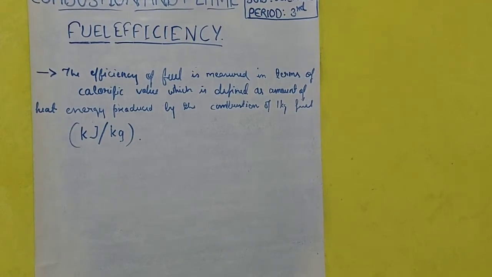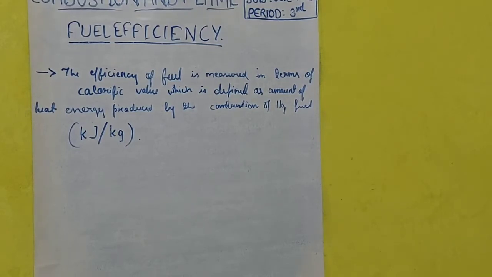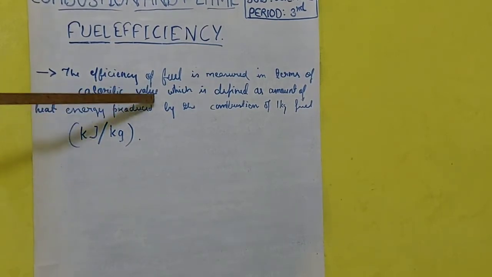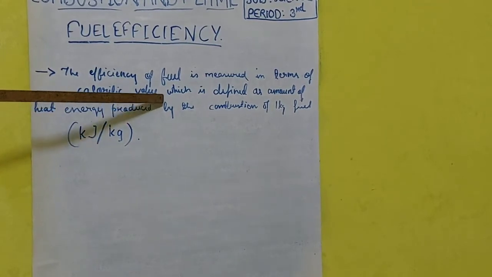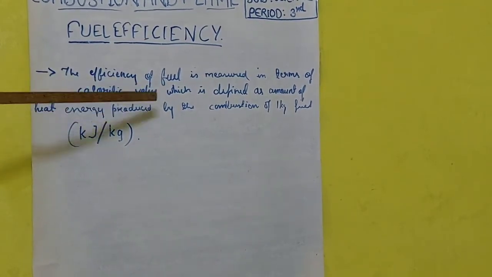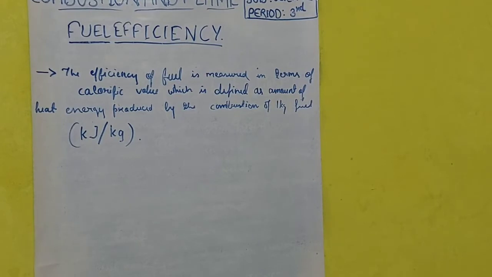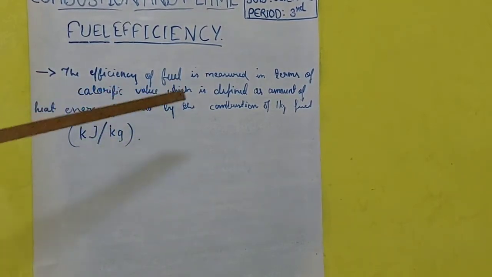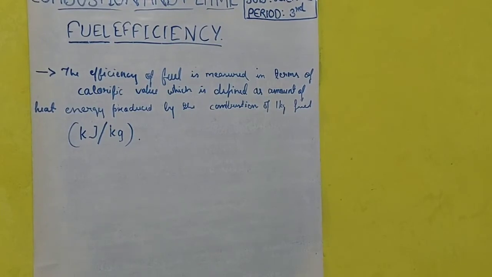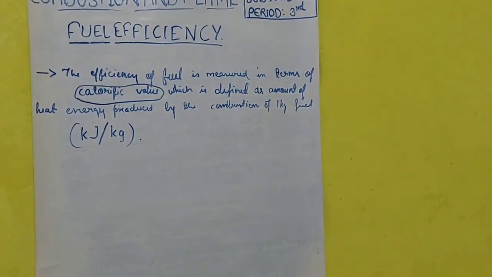Now, how will we measure it? It is measured in terms of calorific value. It is a term known as calorific value. C-A-L-O-R-I-F-I-C, value. Calorific value. It is a very important term.